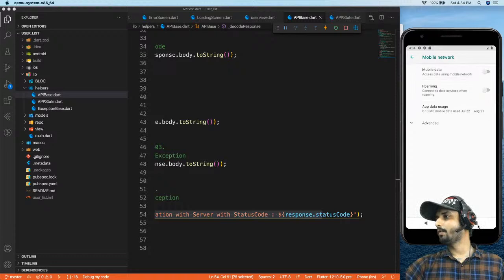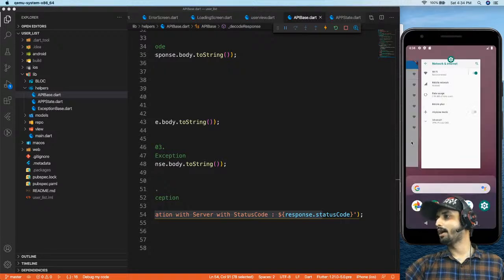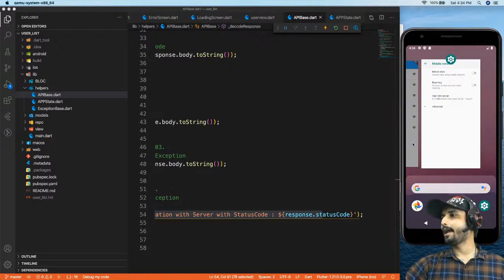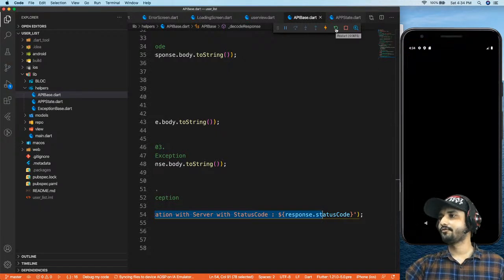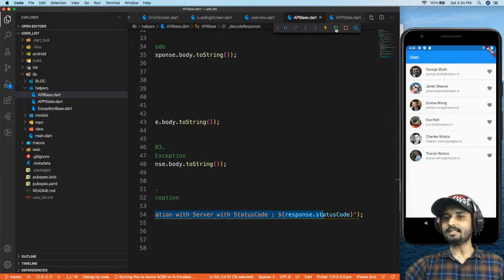Now what I need to do is open my app right over here, and let me reload my app. Let us reload and see what we have. It will try to communicate with the server again, and it is going to give me the error, of course, because we are not connected right now.